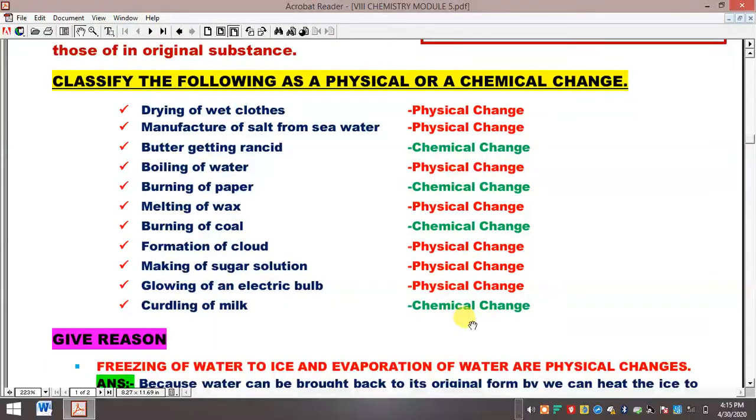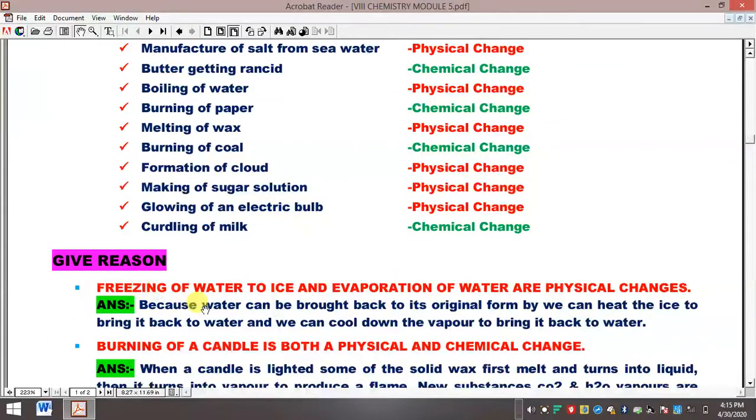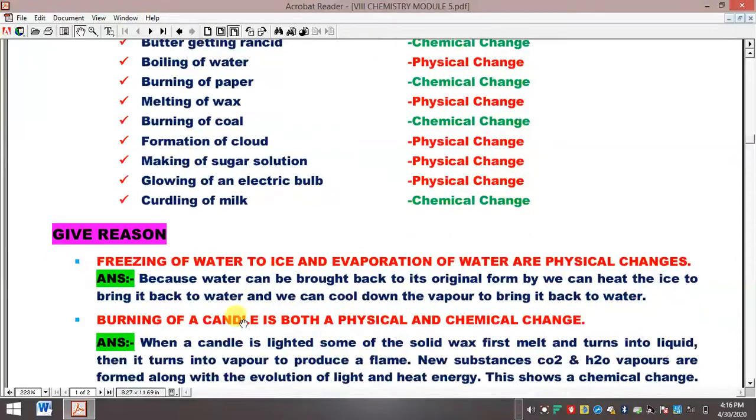Now let's discuss a few reasoning questions based on physical change and chemical change. The very first question is: freezing of water to ice and evaporation of water are physical changes. Why? Because water can be brought back to its original form: we can heat the ice to bring it back to water, and we can cool down the vapor to bring it back to water. So they are physical changes because they can be brought back into their original state again.